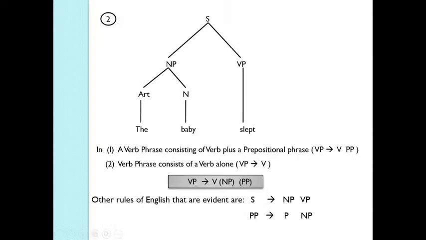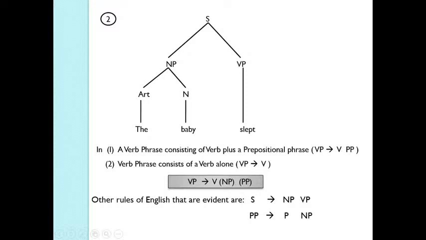Here you have the sentence consisting of a noun phrase and a verb phrase consisting of only a verb without any noun phrase or prepositional phrase. Here the noun phrase consists of an article and a noun. So in the first one, a verb phrase consisting of a verb plus a prepositional phrase. That is, verb phrase equals verb plus prepositional phrase. And in example 2, the verb phrase consists of a verb alone. So we can say that this is the rule.